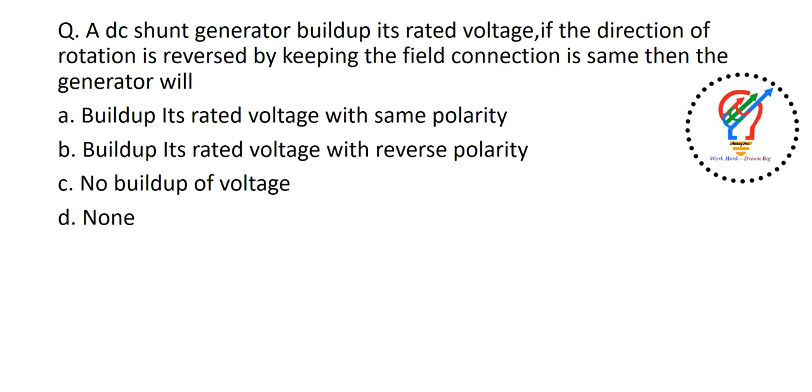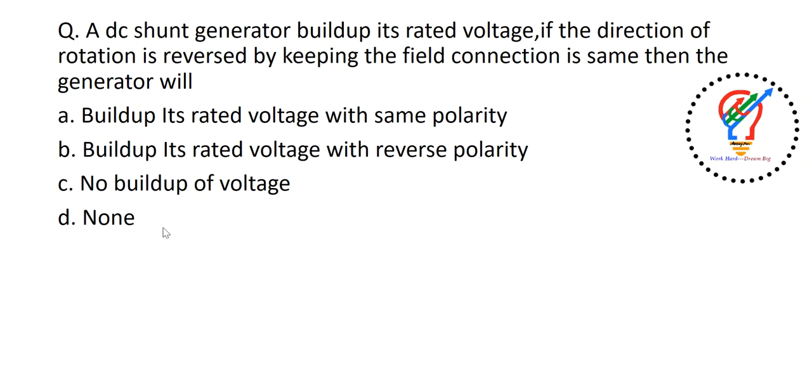Next one, a DC shunt generator builds up its rated voltage. If the direction of rotation is reversed while keeping the field connection the same, then the generator will build up its rated voltage with the same polarity, build up its rated voltage with the reverse polarity, no build up of voltage, or none.